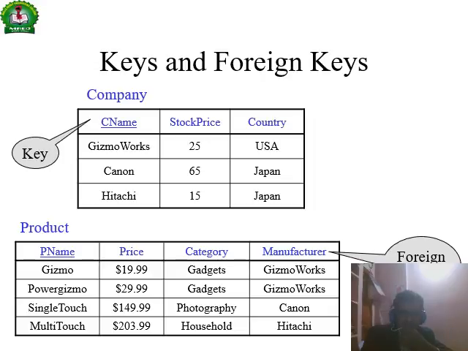Company Jigmo manufactures the Jigmo works, Power Jigmo also, and Single Touch Canon and Multi Touch Hitachi.